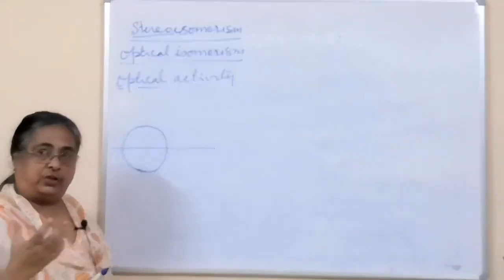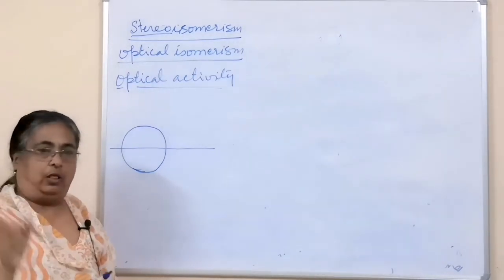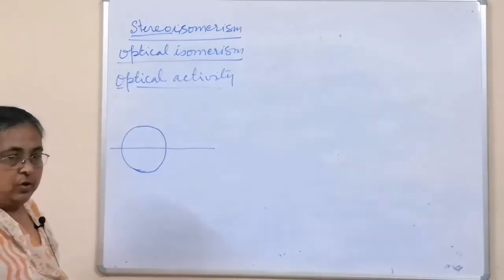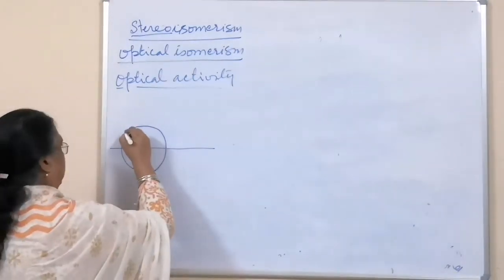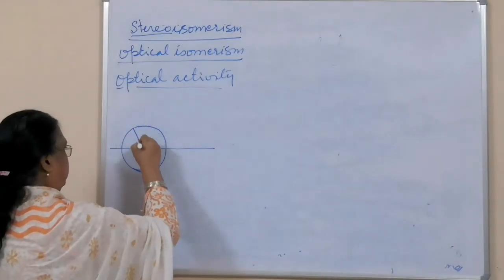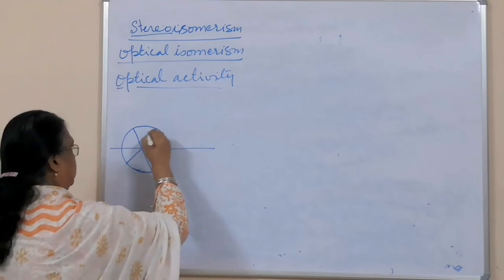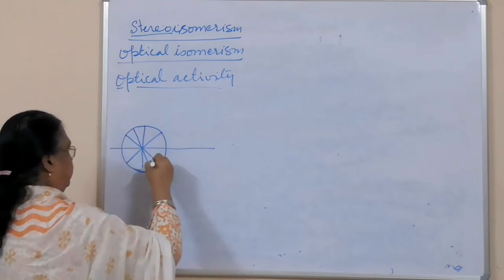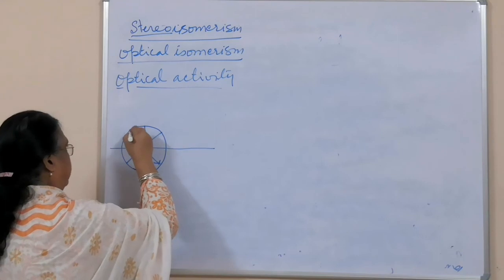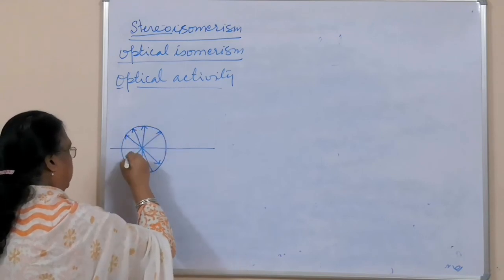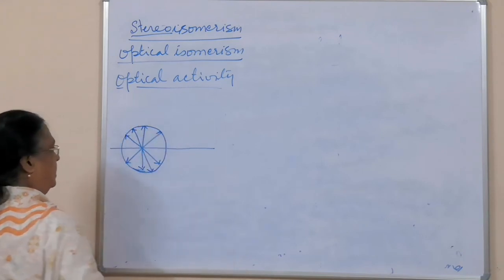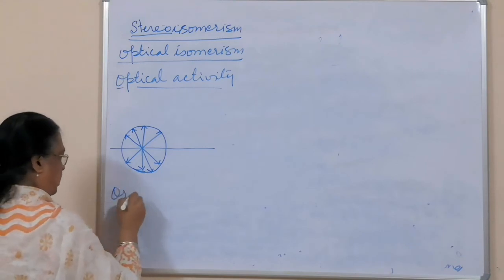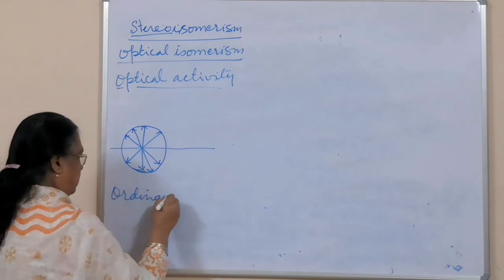Movement means vibration, so they will be vibrating in all the directions. So this is your ordinary light.